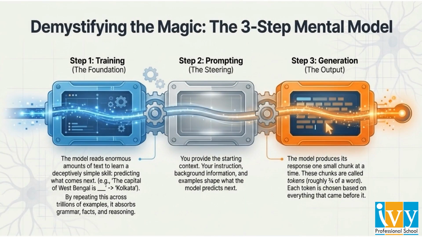Think of generative AI in 3 steps: training, prompting, and generation. First, the model learns by predicting the next part of a sequence. Then, you provide context through a prompt. Finally, the model generates an output in small chunks called tokens, based on the patterns it learned.